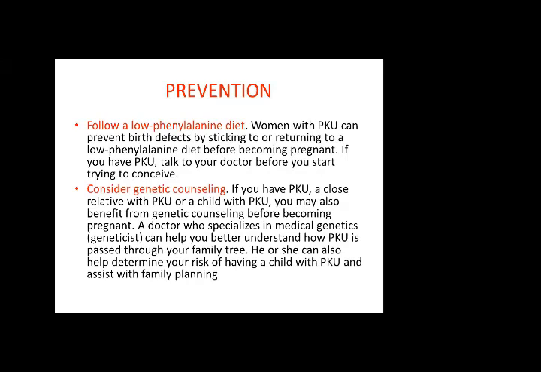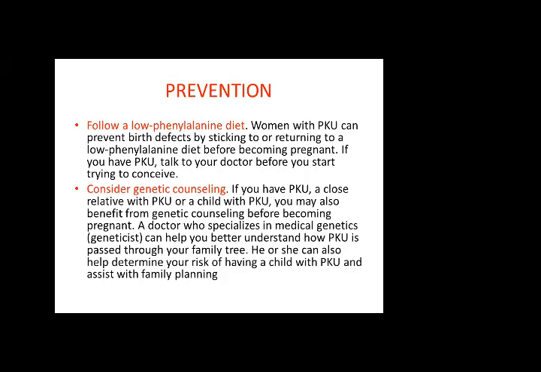Prevention is to follow a low phenylalanine diet. Now you should know what a low phenylalanine diet is. Women with phenylketonuria can prevent birth defects by sticking to or returning to a low phenylalanine diet before becoming pregnant. If you have PKU, talk to your doctor before you start trying to conceive. For the low phenylalanine diet, you can go on Google and search it out.